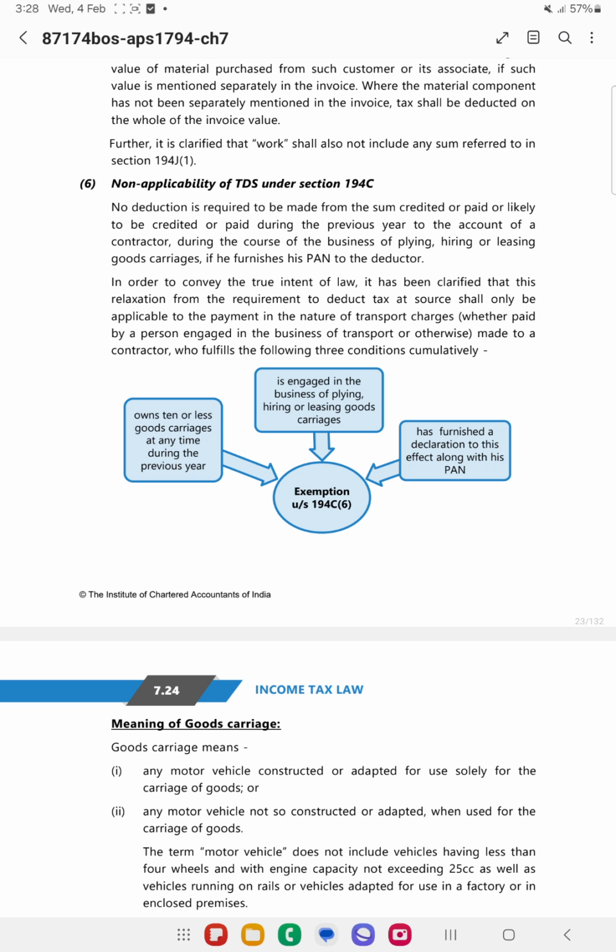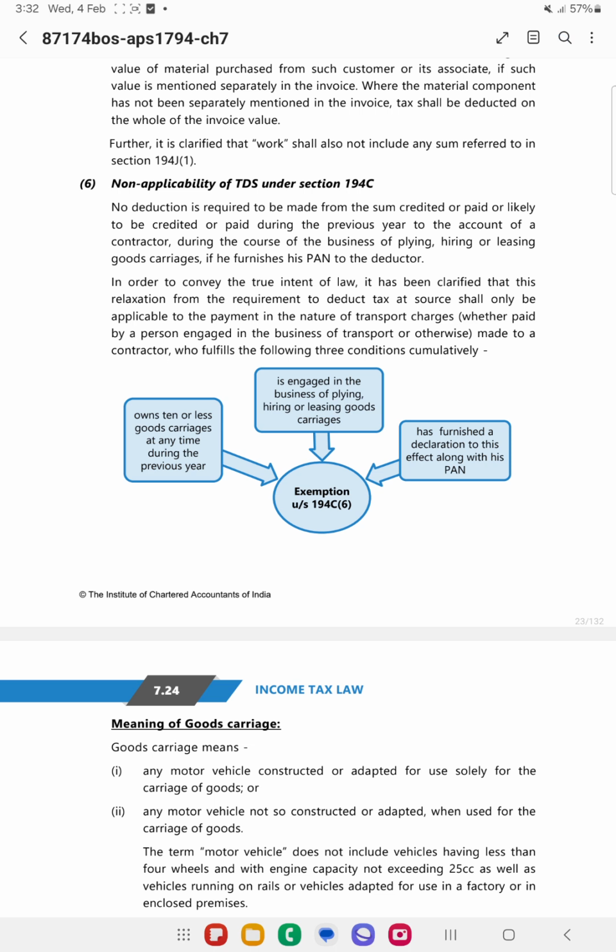So in case of construction businesses, 194C is applicable. Now this section is not applicable in case a person is in the business of buying, hiring or leasing goods carriages, and if he furnishes his PAN and owns less than or equal to 10 goods carriages, then in such cases the 194C section is not applicable.